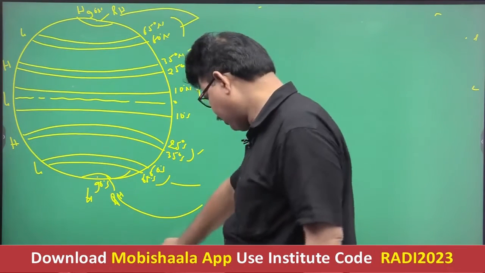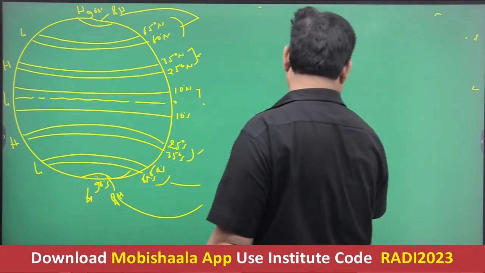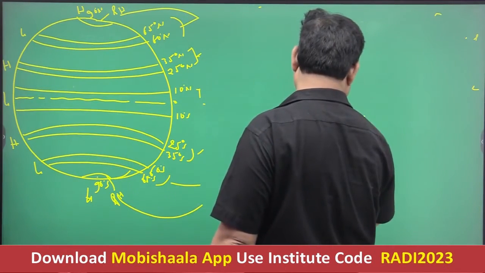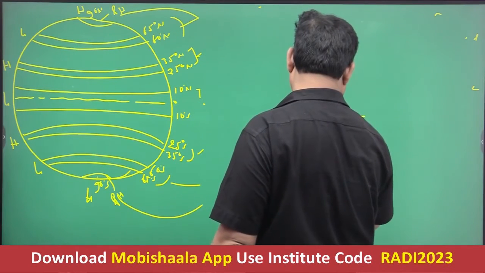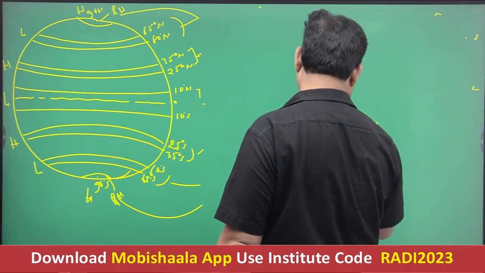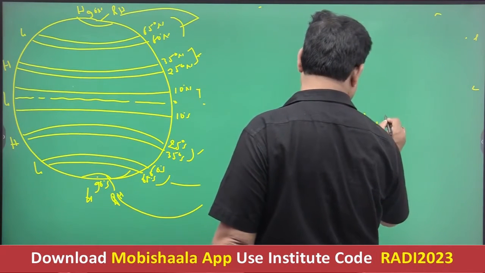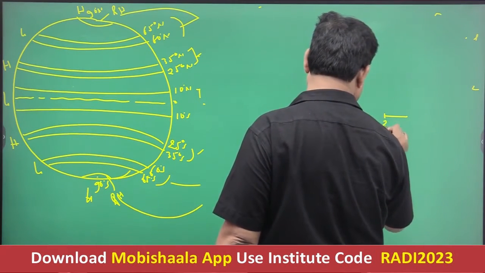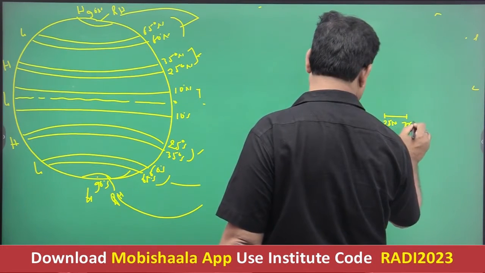If this is one pressure belt, this is 0 degree, this is 10 degree north, and this is 10 degree south. Again, this is 25 degree north, and this is 35 degree north.